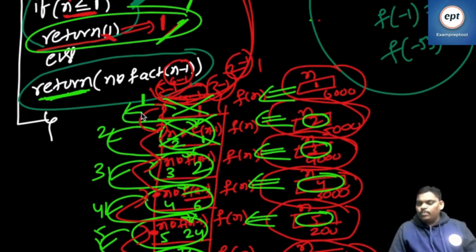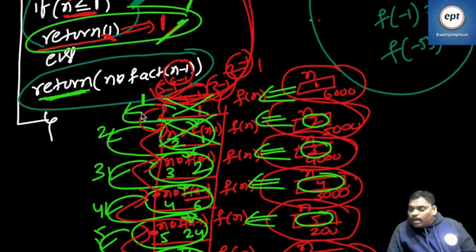Red color goes up, green color comes down. When you are coming down, 2 bytes are popped. When you are going up, 2 bytes are pushed. 2 bytes of memory push, 2 bytes of data push. When you are coming down, 2 bytes of data pop, and so on. Push and pop are going on.